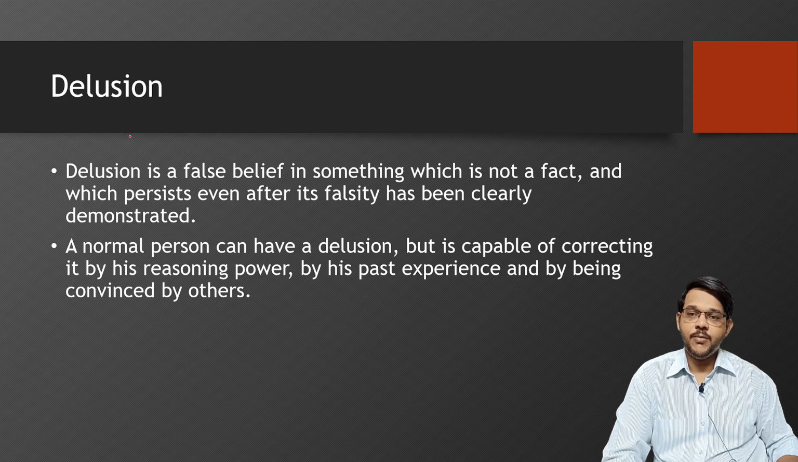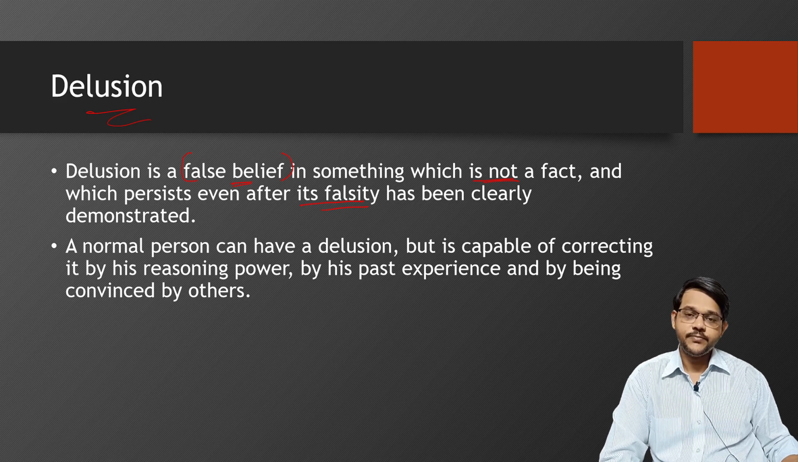Coming to the next common symptom, delusion. Delusion by definition is a false belief. So this word is very important. Delusion is a false belief in something which is not a fact and which persists even after its falsity has been clearly demonstrated. When a person is experiencing delusion, he has some belief that is not a fact, but it persists even when its falsity is demonstrated. That is considered a delusion.